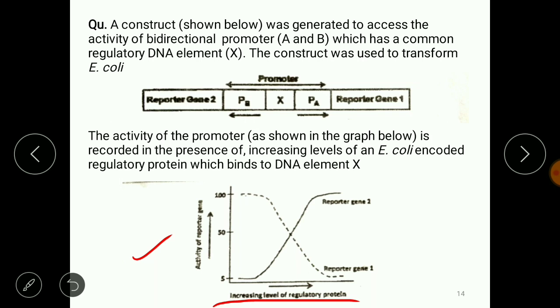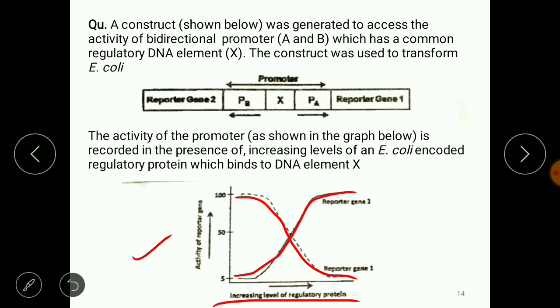Reporter 1 earlier is high, and as the amount of X is increasing, the activity of reporter 1 is decreasing, whereas reporter 2 is increasing as X increases. That means X is positively regulating reporter gene 2, whereas it is negatively regulating reporter gene 1.